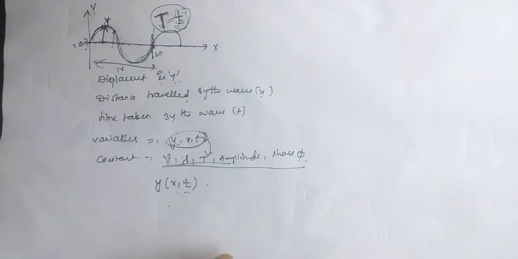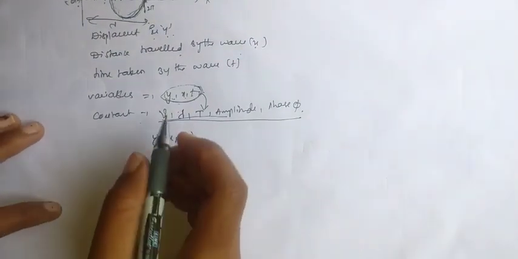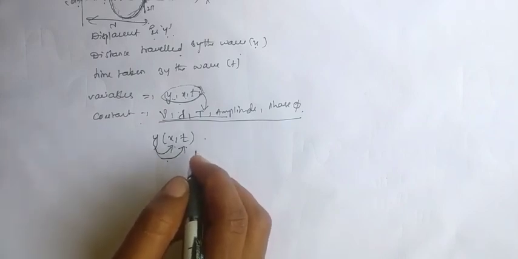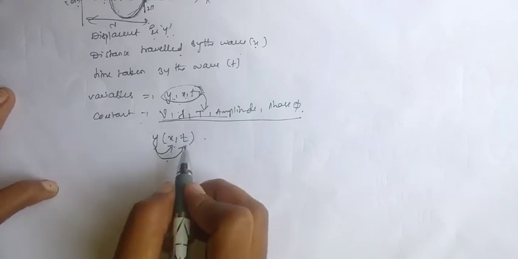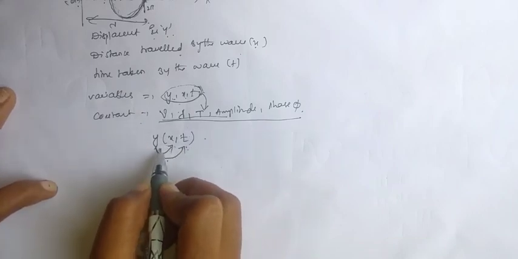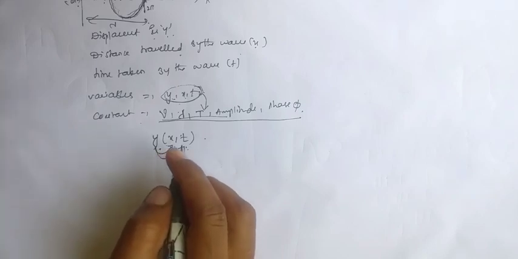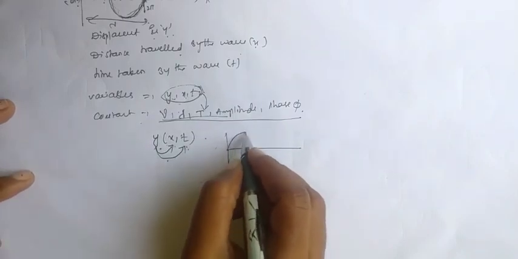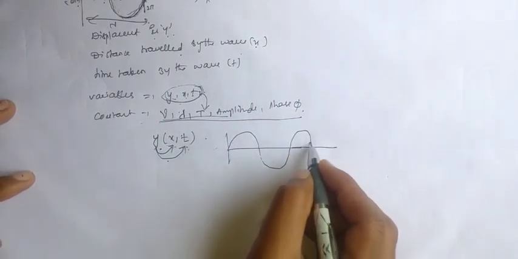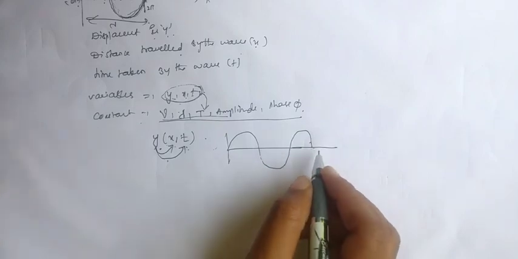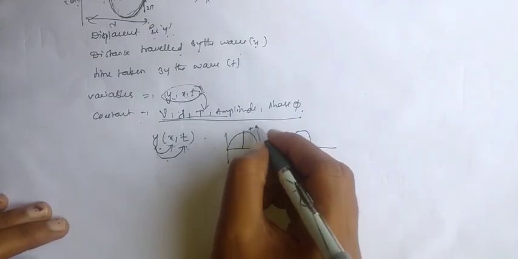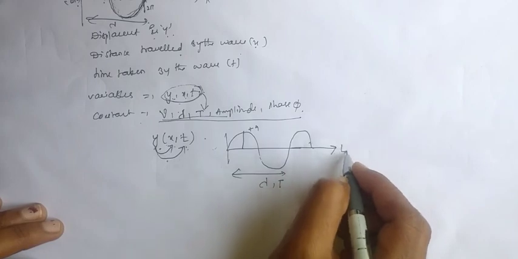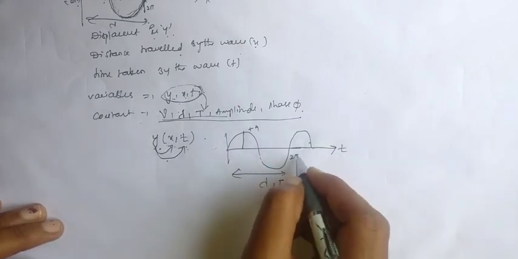Now we have to relate y with x and y with t, so for that we have to keep one of them constant. Suppose we take a photograph of the wave like this. Here this is the positive amplitude, this is lambda, here we have the time period T, the time period of the wave, and the phase 2 pi.